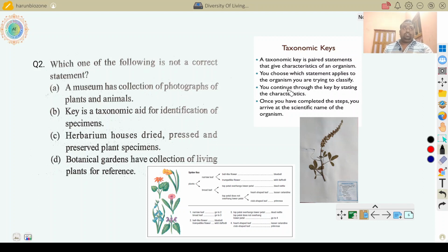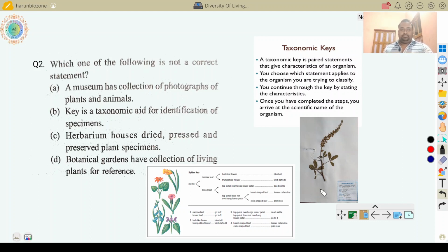You continue through the key by stating the characteristics. Once you have completed the steps, you arrive at the scientific name of the organism. With the taxonomic key, using different characters, you can identify and name an organism, plants or animals.